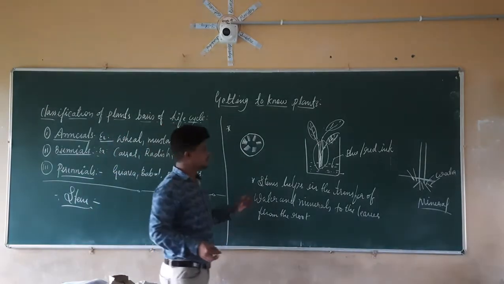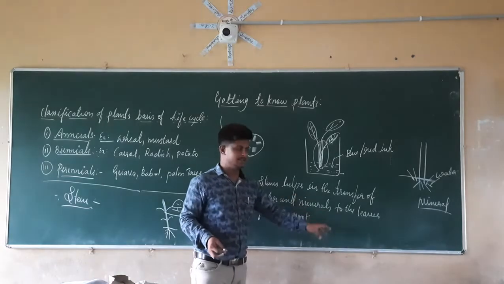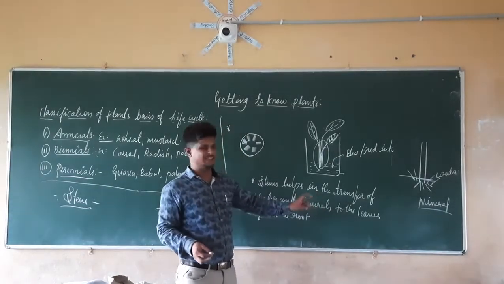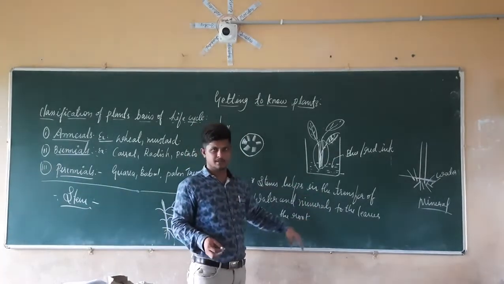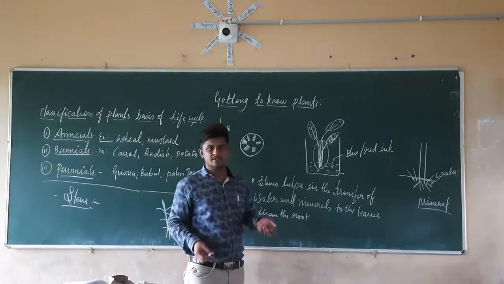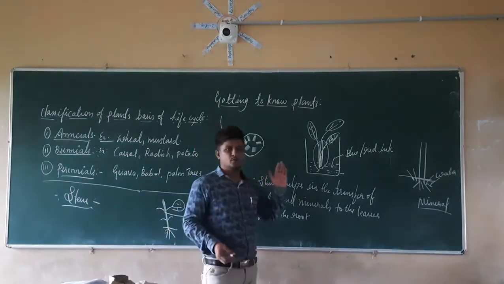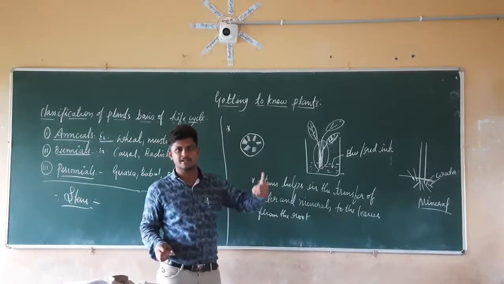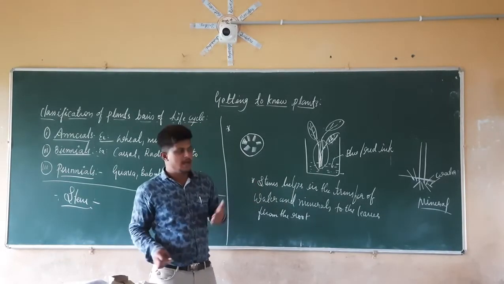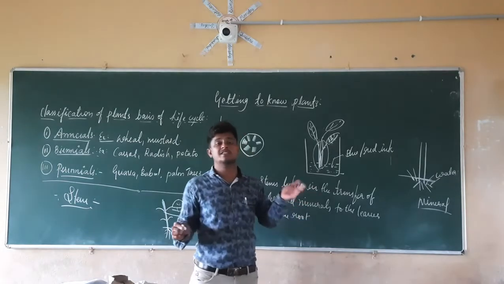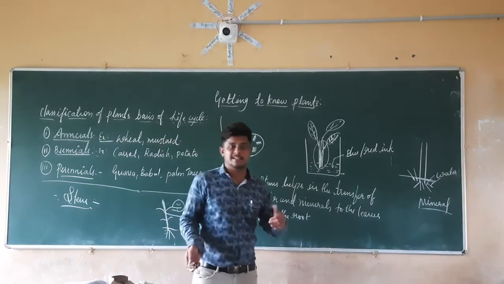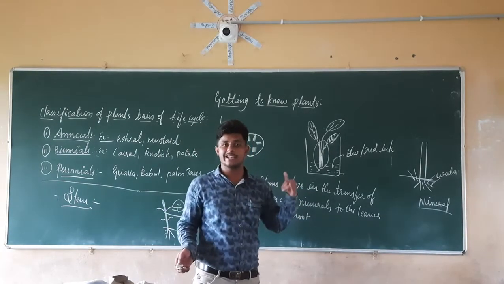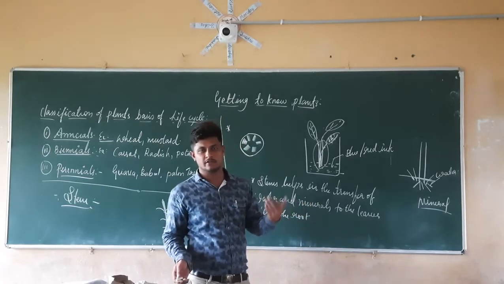Another thing about the stem: we know that the stem helps in the transfer of the water as well as the minerals. Again, it is going to protect the trees from the wind and from any other things which are going to harm the tree. As well, the stem is going to give the necessary support which is required for the trees.